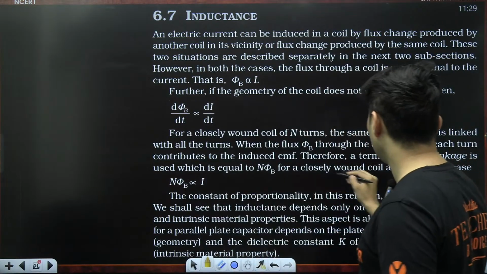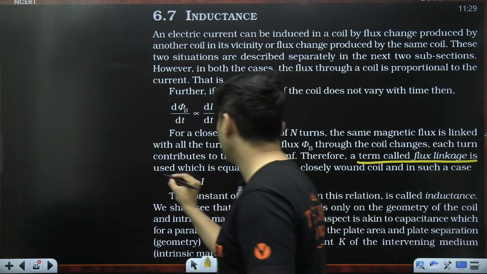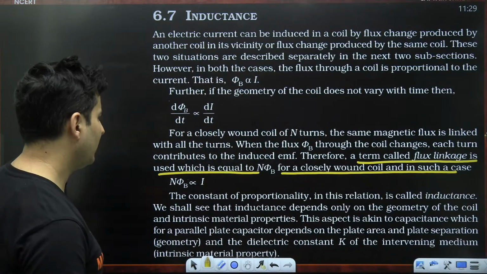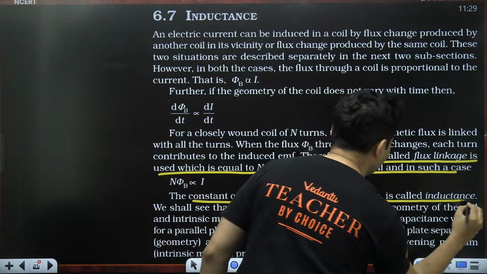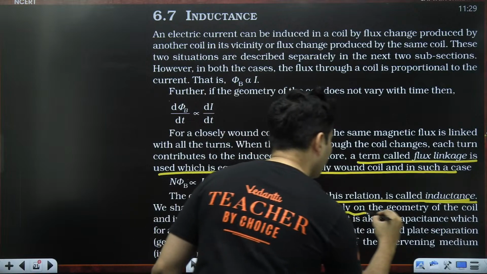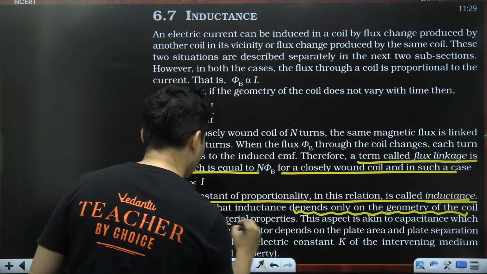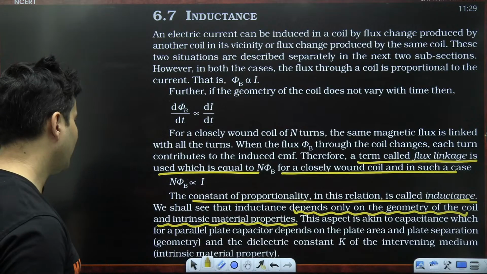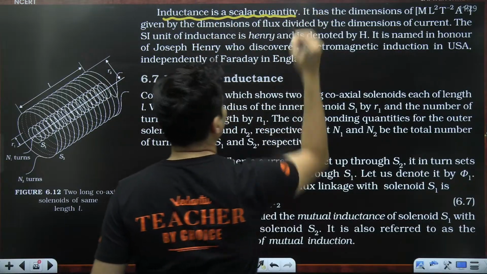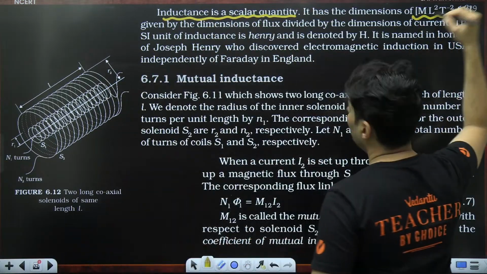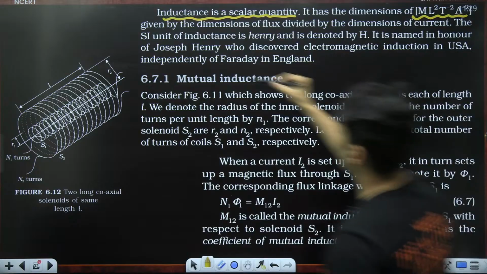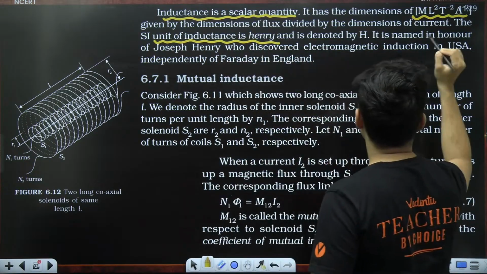An important terminology is the term called flux linkage, which is NB for a closely wound coil. In such a case, the constant of proportionality is called inductance. It depends on the geometry of the coil and the material properties. The inductance is a scalar quantity. It has the dimensions given by the dimensions of flux by the dimensions of current. The SI unit of inductance is Henry, denoted by H. It is named in honor of.